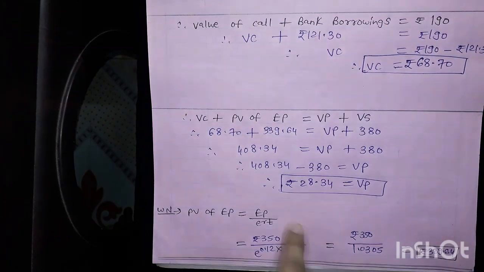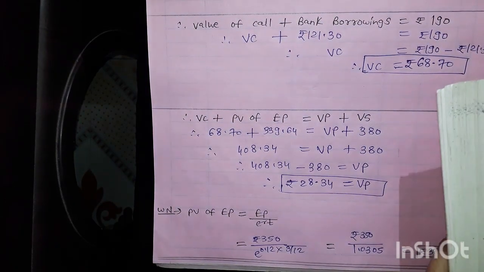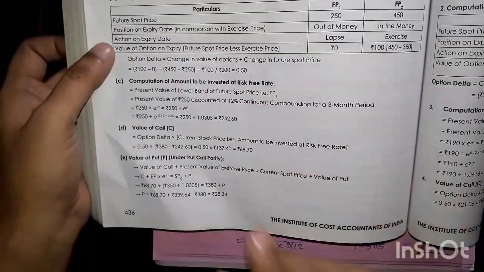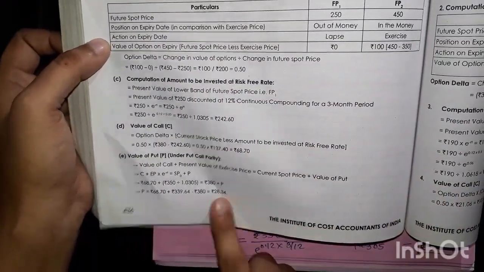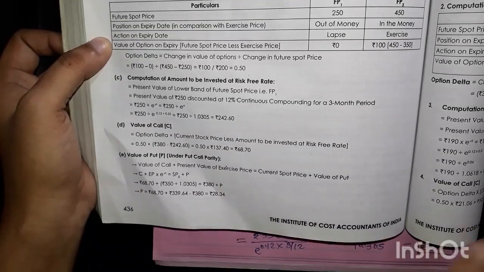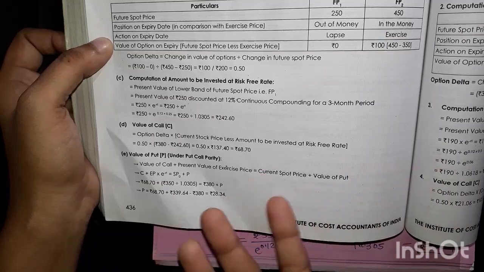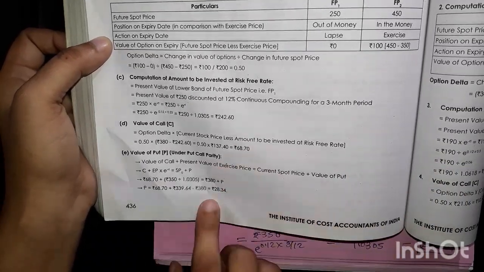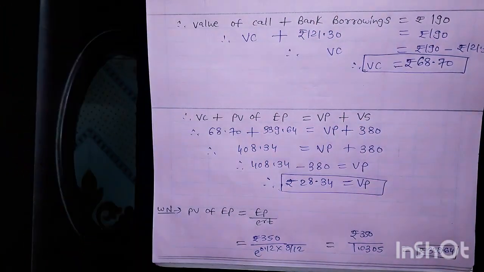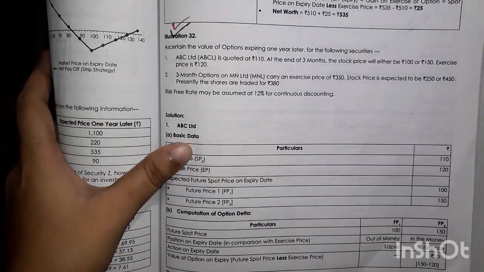Let's check the answers. This is a call, this is a put option. Let's check its value. Value of a call and value of a put, exact same answer. The method is somewhat different, but it's okay, we are getting the same answer. You can follow any method but the answer should be the same. So finally we have completed illustration number 32.